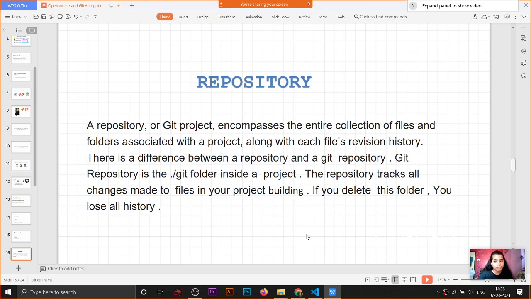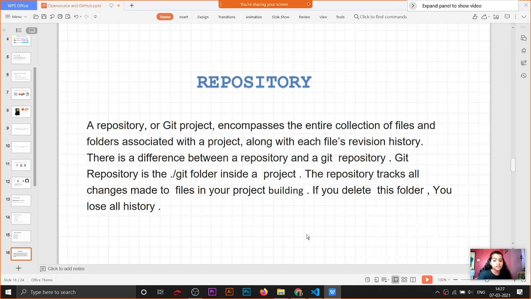First is repository. A repository, or a Git repo or Git project, encompasses the entire collection of files and folders associated with a project. It is just like a folder in which your code will be present. The difference between a repository and a Git repository: a Git repository is the .git folder. I will tell you in the hands-on session. It is a .git folder inside the project.